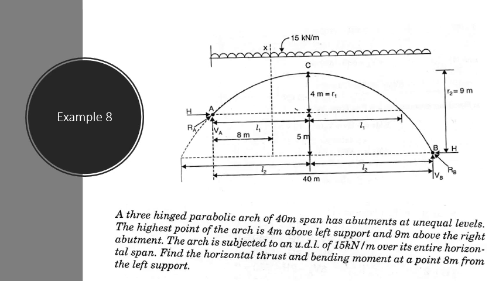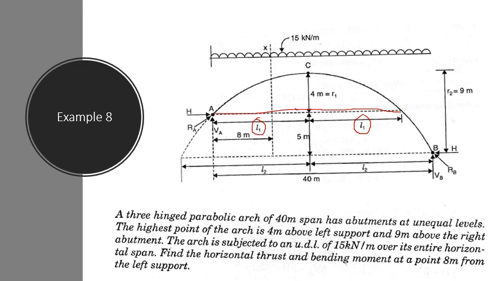If you draw the horizontal line from the point A, from the crown, let the distances be L1 and L1, half of the distances. So the total length will be 2L1.